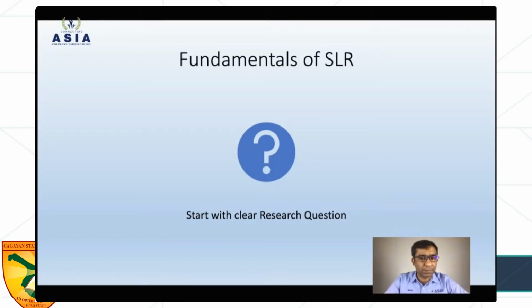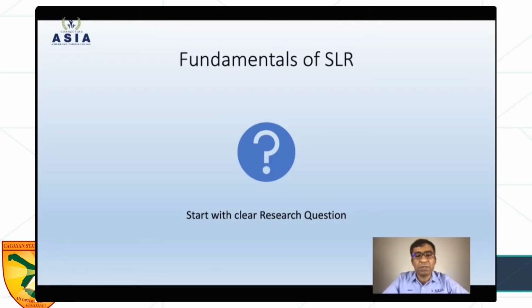So what is your question? Please think. You have to come up with one question, because without that we cannot proceed further. Otherwise it would be difficult for you to understand what is happening there. So please be clear with your question and try to think and try to start. I will give you 5 minutes after this slide. You can just think on your research question and post it in the comments, so I can check and give you some feedback if it is relevant, and I can pick some examples.